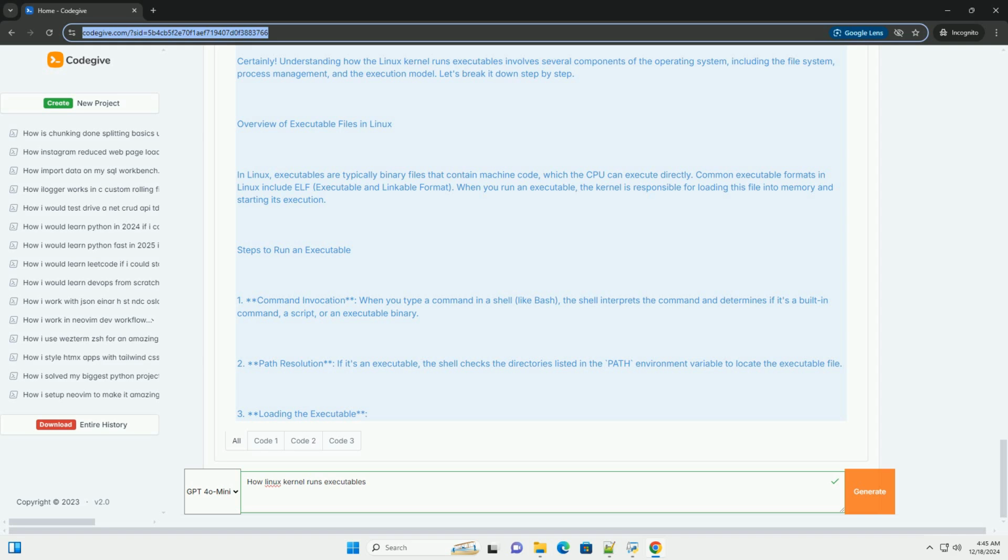Conclusion. The Linux kernel plays a crucial role in running executables. It manages the loading of executables, process creation, and execution, allowing users to run applications seamlessly. Understanding this process is fundamental for anyone looking to delve deeper into operating system design and development.